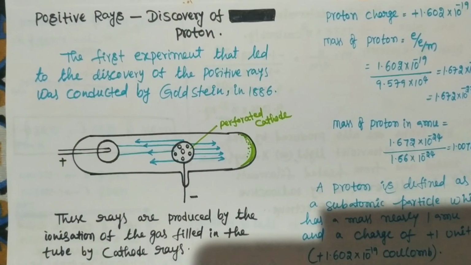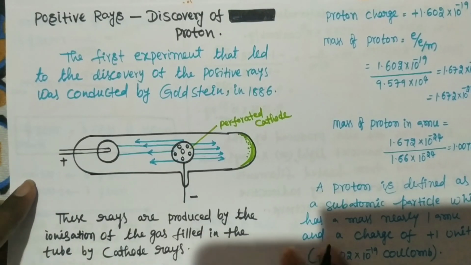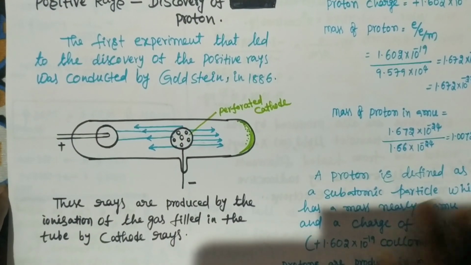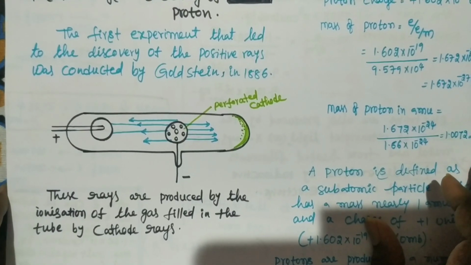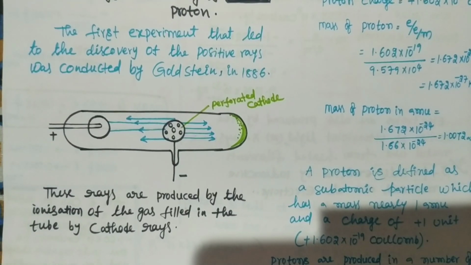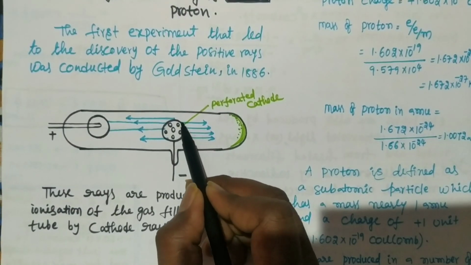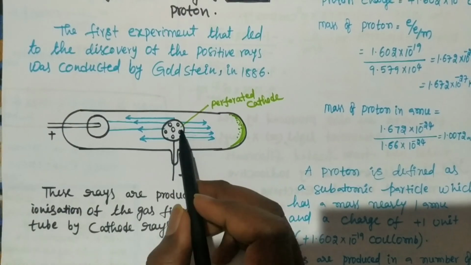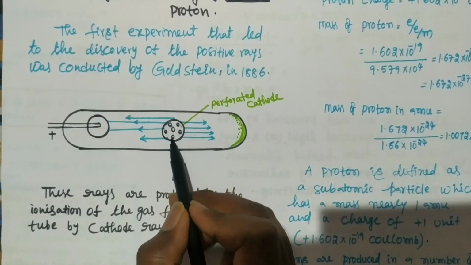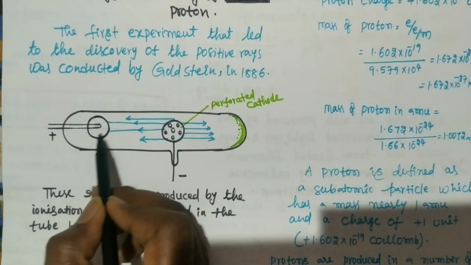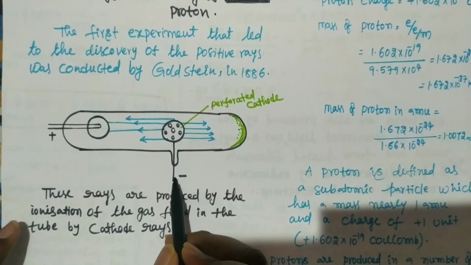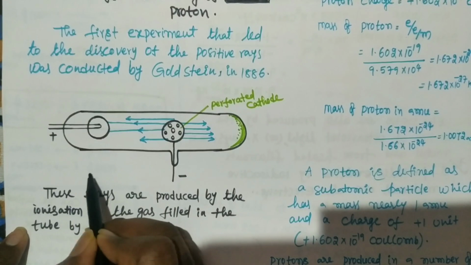So what he did is he took a modified cathode, a perforated cathode. So here holes are there in the cathode plate. He took an anode plate. Now these two are connected to the battery.